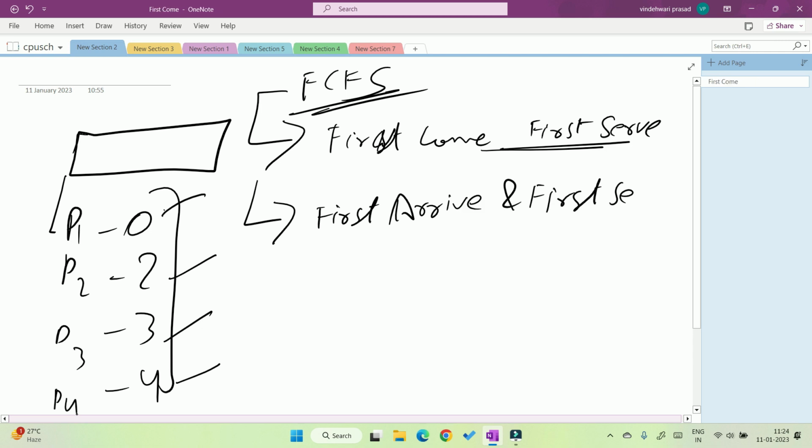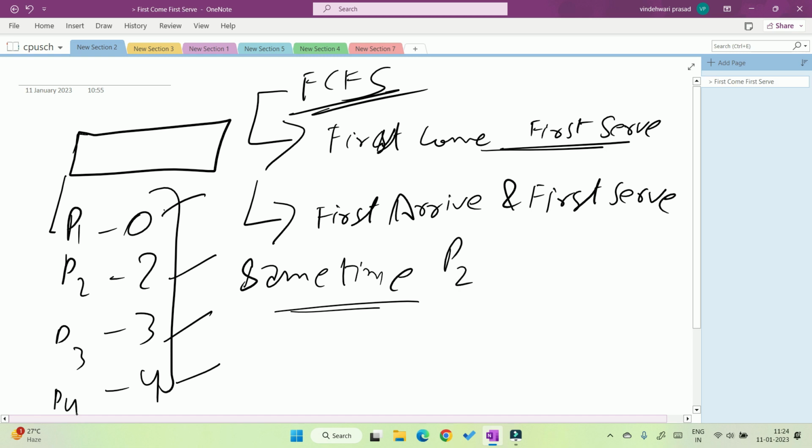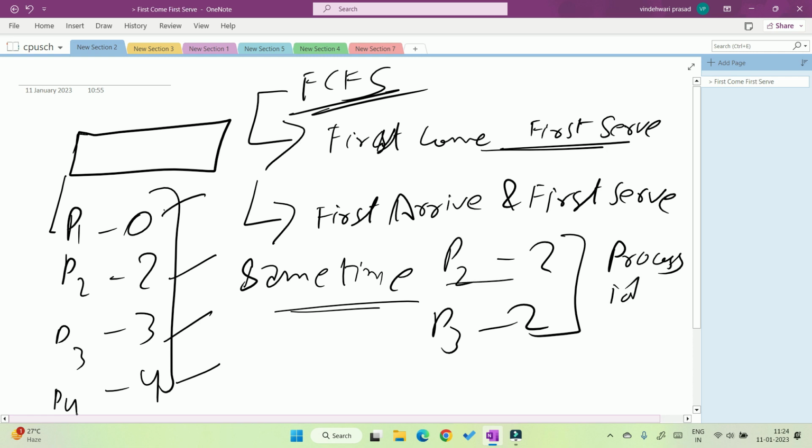is served first. Okay, but you have one very important question: what happens when two processes arrive at the same time? That is a very important question. Suppose P2 and P3 come at 2 seconds. Which process goes first? The process which has the smaller process ID. Here P2 has the smaller process ID, so P2 goes first.